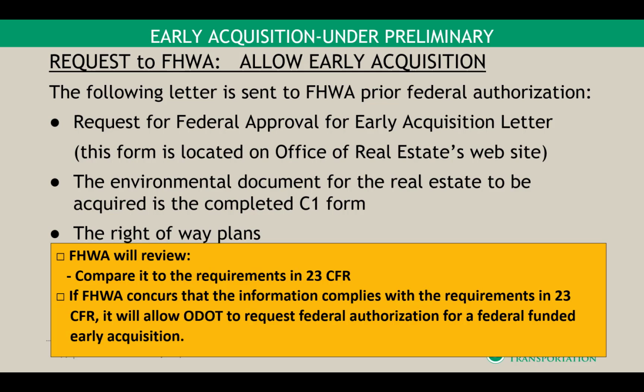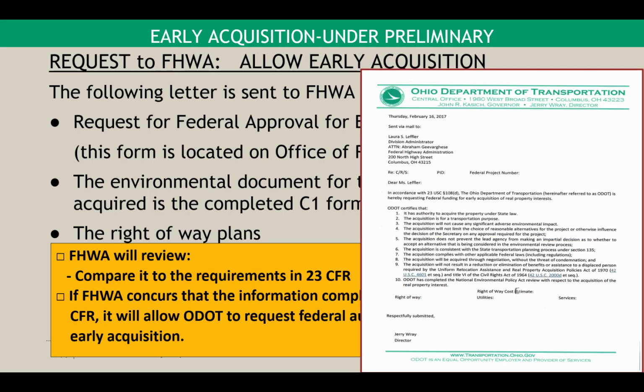If the FHWA concurs that the information complies with the requirements in 23 CFR, it will allow ODOT to request federal authorization for the early acquisition. So it's very important to make sure that everything is in place, because the information that you provide will be compared by FHWA, matching it with 23 CFR. Here is the federal authorization letter that will be submitted to FHWA requesting that authorization.